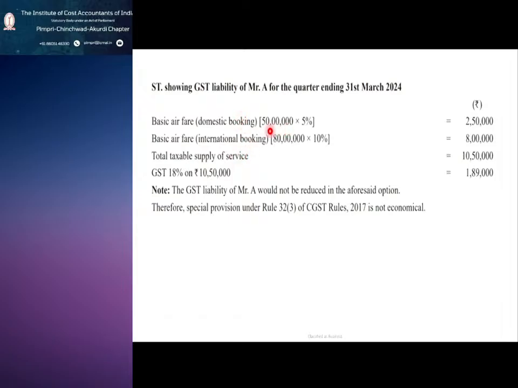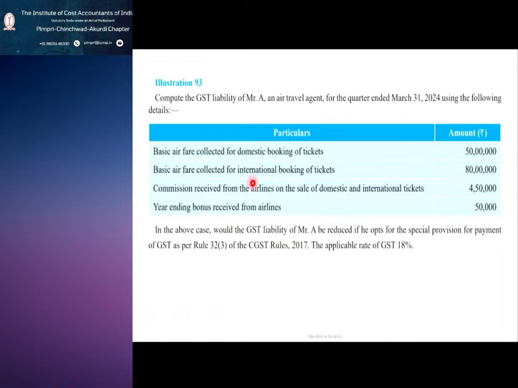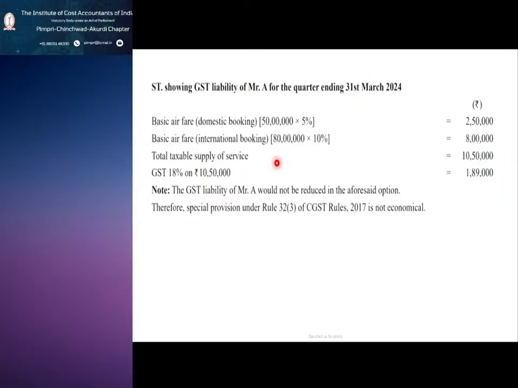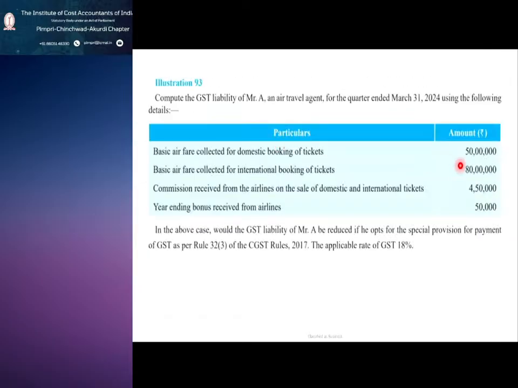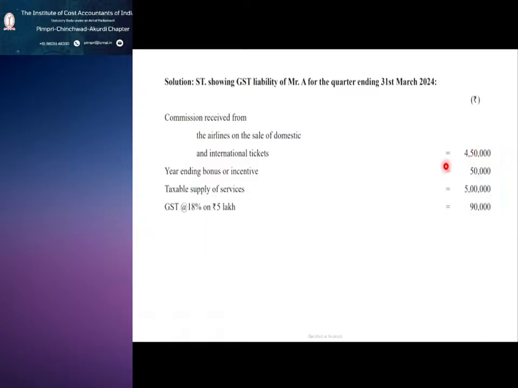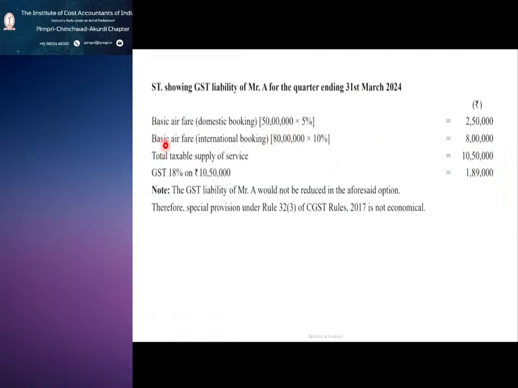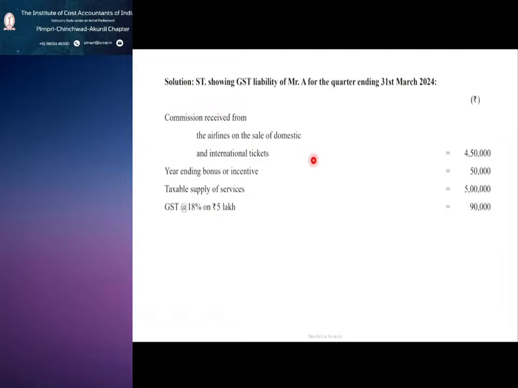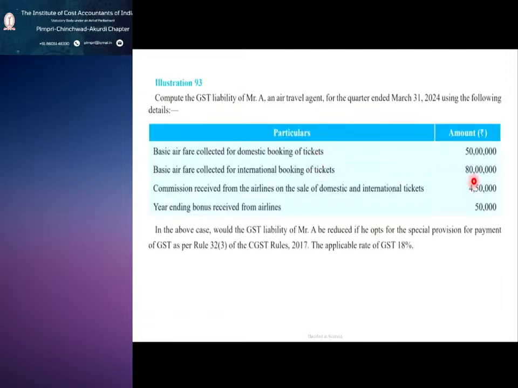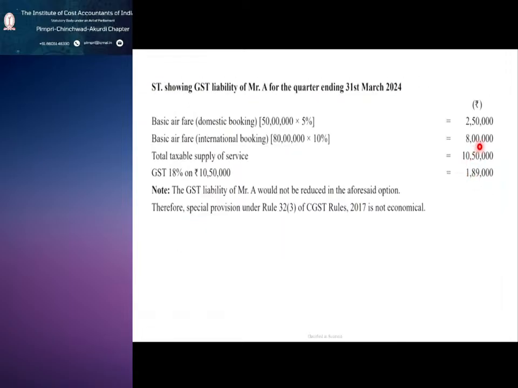How do we calculate? On basic airfare for domestic booking it is 5%, so on 50 lakhs, 5%. For international booking it is 10%, so on 80 lakhs, 10% is 8 lakhs. Then total taxable supply is 10,80,000.